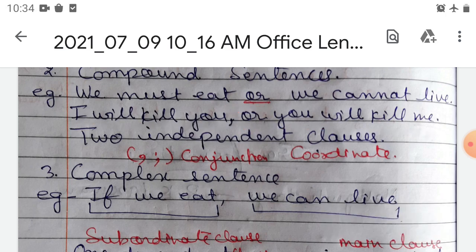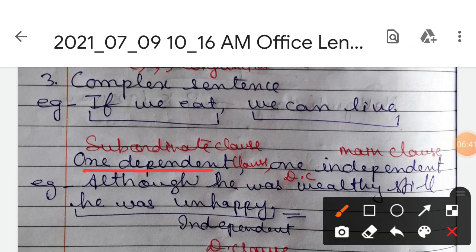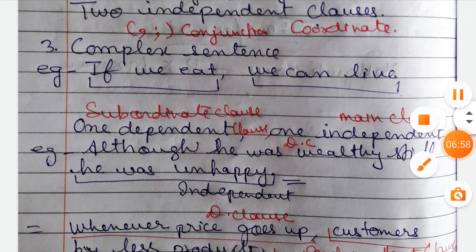Let us move to the complex sentence. I have told you that in a complex sentence there is one main or principal clause and one or more subordinate clauses. Subordinate clauses depend upon the main clause for their meaning. So this one is the main clause.